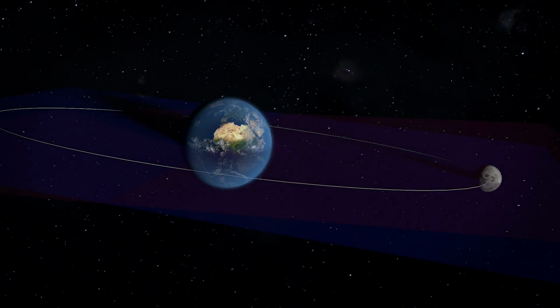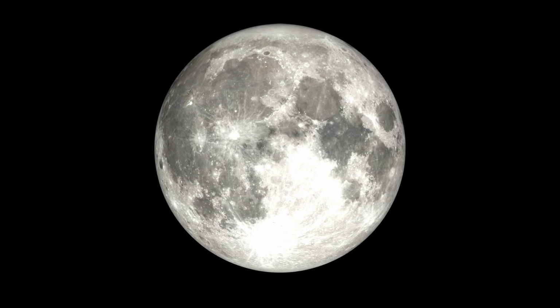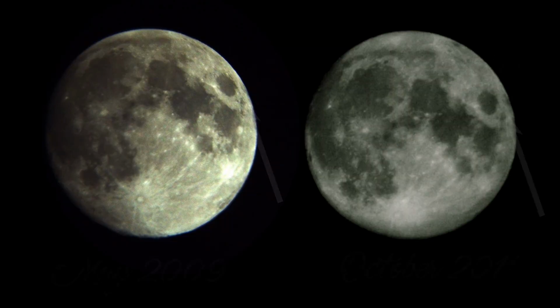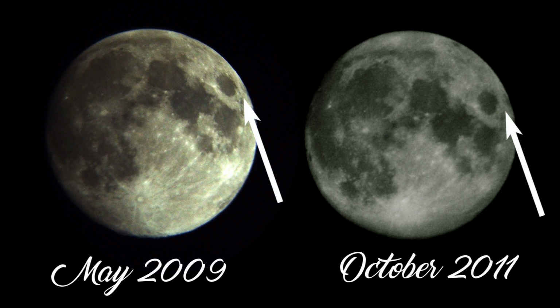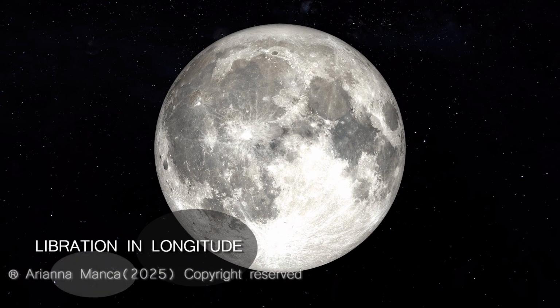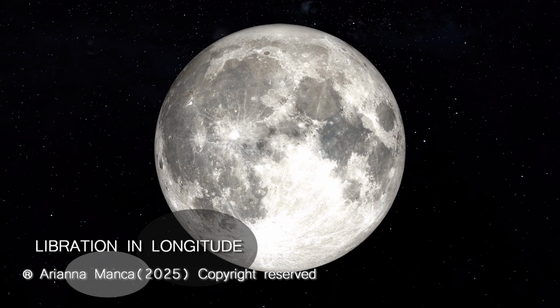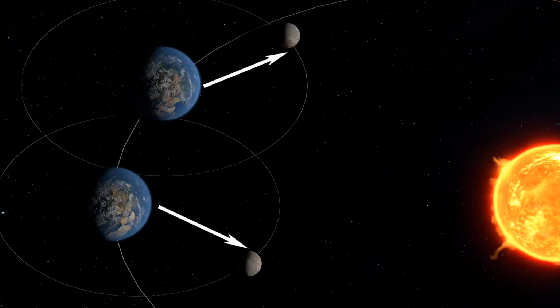Another consequence of the inclination of the lunar orbit are librations. In reality, we don't see just half of the lunar surface, but we can see up to 59% of its portion. The effect, visible only with some instrument, even of reduced zooming capabilities, implies that sometimes we see beyond each side of the lunar disk. We see beyond the eastern and the western border of the lunar disk thanks to the Earth's revolution, which sometimes chases and sometimes precedes the Moon along the orbit.